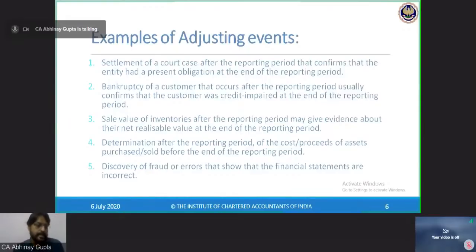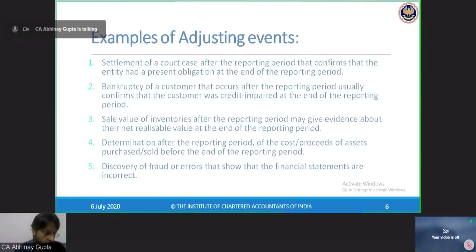Whether Ind AS 10 is applicable to the present corona catastrophe? Yes, as I just mentioned, if because of corona or COVID-19 a company's business has a severe impact such that management believes they will not be able to continue with this business for the next 12 months, then definitely it is not appropriate for them to prepare the financial statements on the basis of going concern. So yes, corona may impact business severely. That is possible.